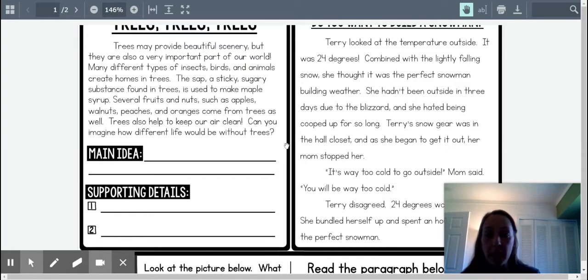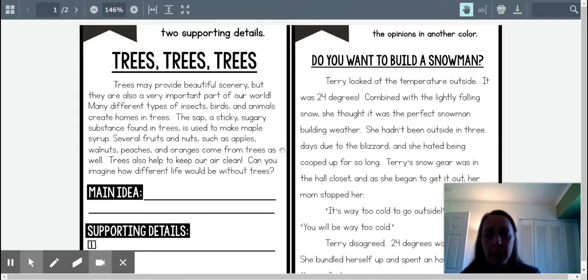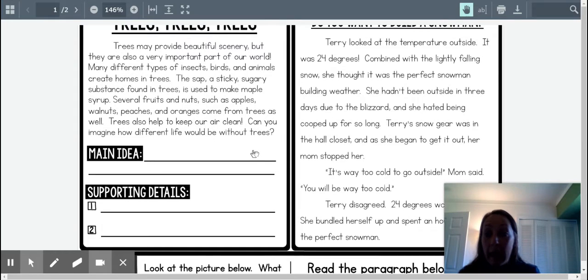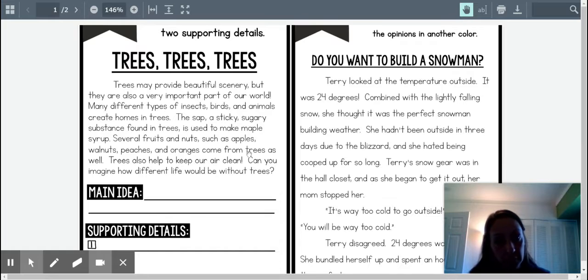So in the example from last week about the dogs, the main idea would have been that dogs can communicate without words. Supporting details can't just be eyes, for example. It has to be a complete sentence that backs up the main idea. So from last week, you might have said how dogs stand in their movements or body posture can express their feelings. That is a way that dogs communicate without words, so it is a supporting detail. You'll do the same thing this week with trees.